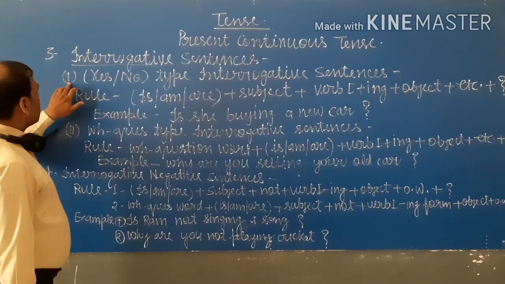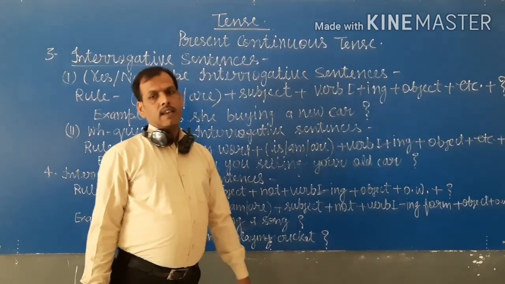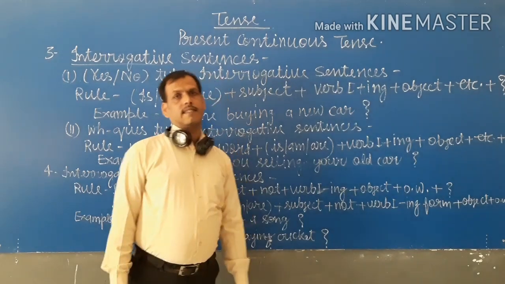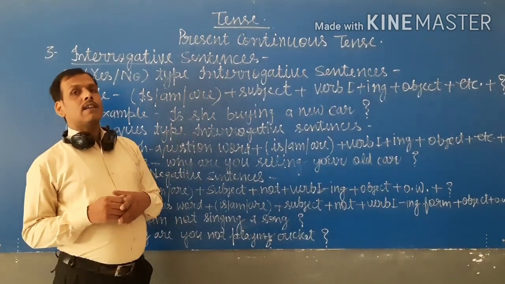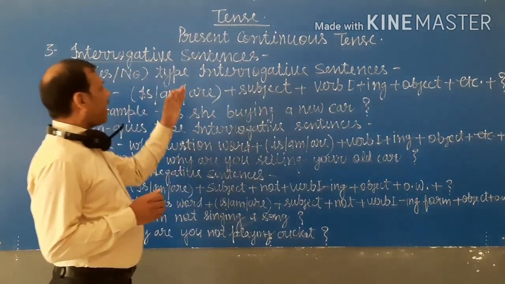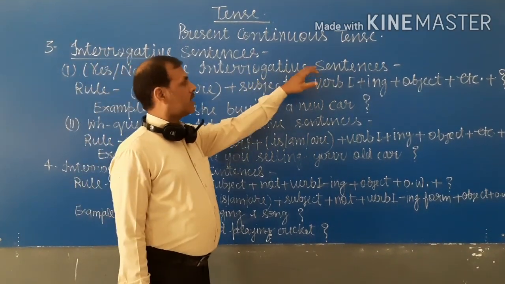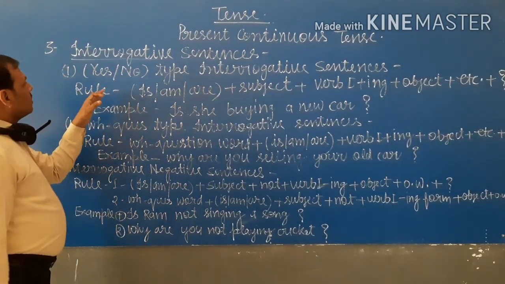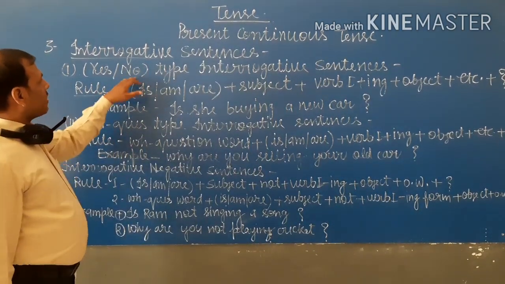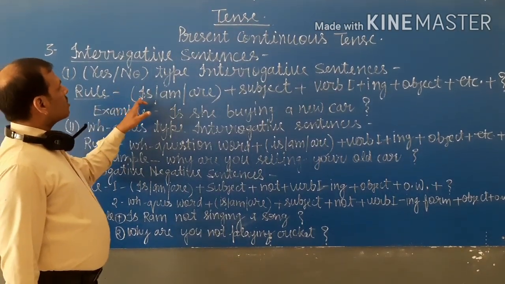The first type of interrogative sentence is the yes/no type interrogative sentence. Yes/no type interrogative sentences are those sentences that we can answer with yes or no. That type of sentence is known as a yes/no type interrogative sentence. And the formation rule of yes/no type interrogative sentences is, first of all, we